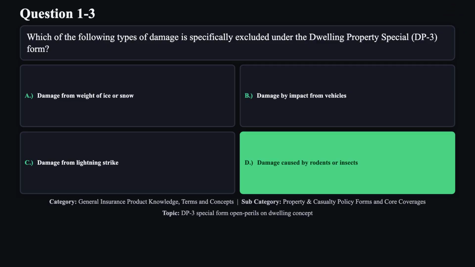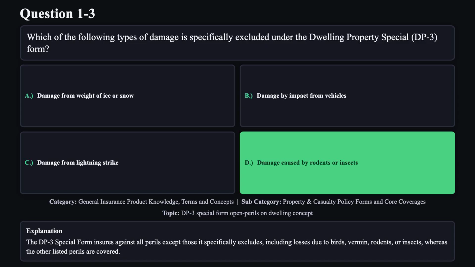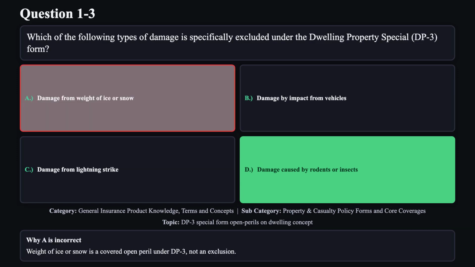The correct answer is D. The DP3 special form insures against all perils except those it specifically excludes, including losses due to birds, vermin, rodents, or insects, whereas the other listed perils are covered. Reason A is not correct. Weight of ice or snow is a covered open peril under DP3, not an exclusion.